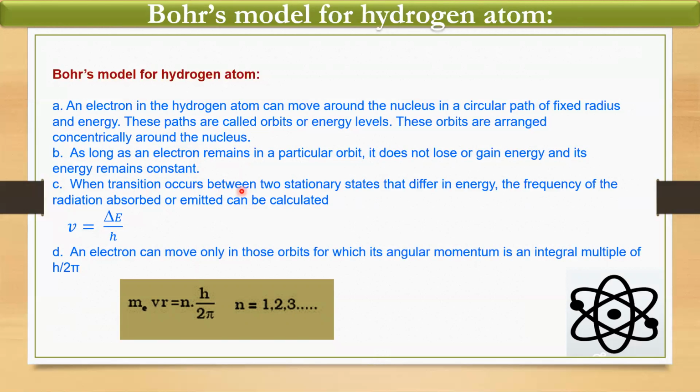When a transition occurs between two stationary states that differ in energy, the frequency of the radiation absorbed or emitted can be calculated: nu is equal to change in energy upon h. An electron can move only in those orbits for which its angular momentum is an integral multiple of h upon 2 pi. So we can write this equation as mvr is equal to nh upon 2 pi.